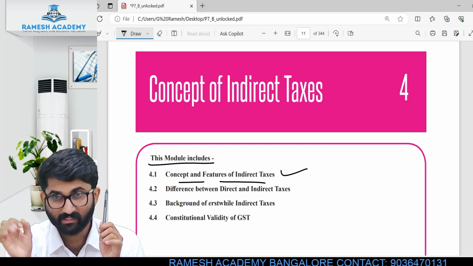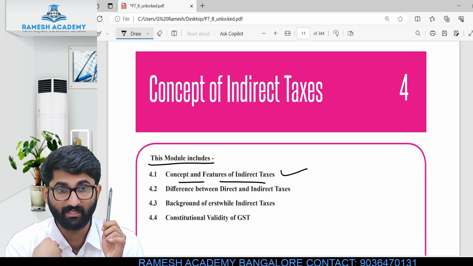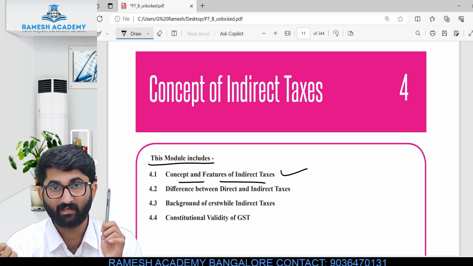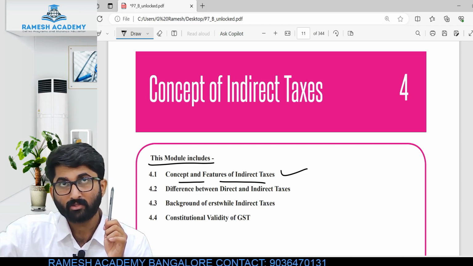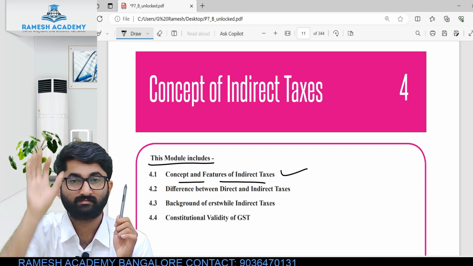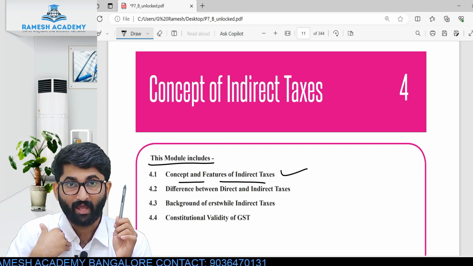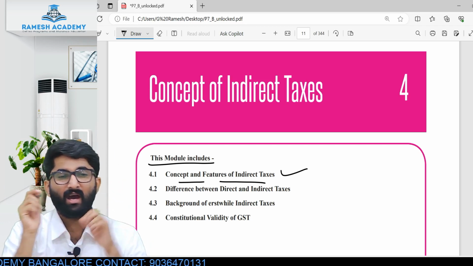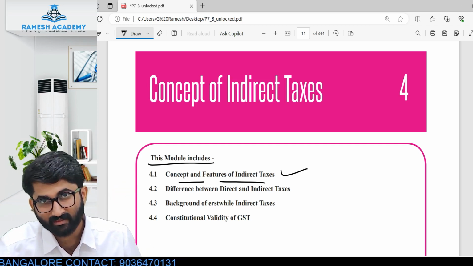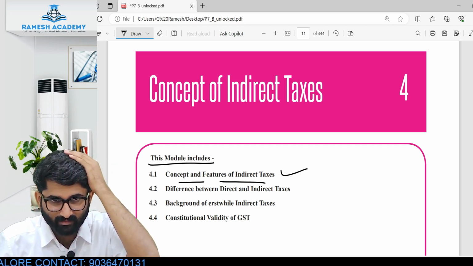That 80 rupees is paid by me. The burden is on me. I am paying 700 rupees, which includes 80 rupees. That 80 rupees is paid by the shopkeeper to the government. The burden is on me, but I will not feel that pinch. I will not get to know that pain, but actually the burden is on me.